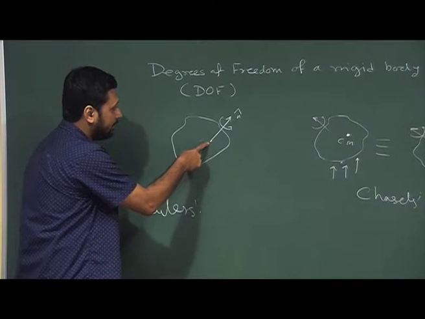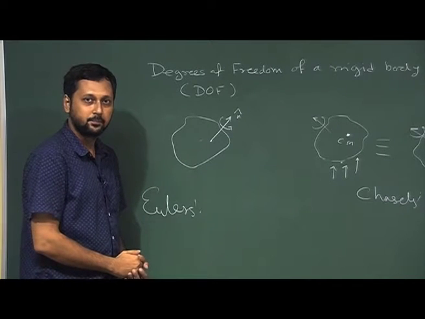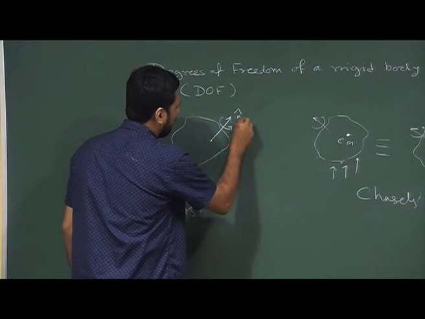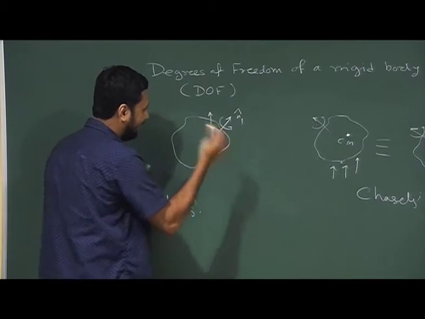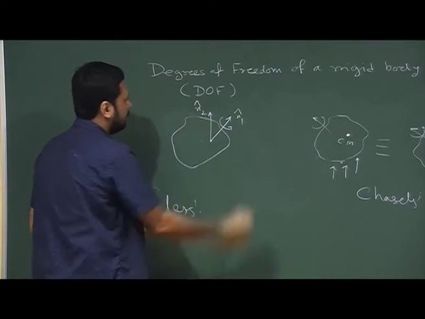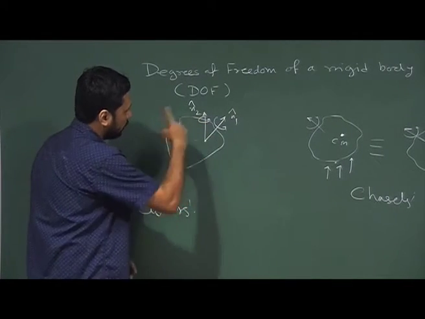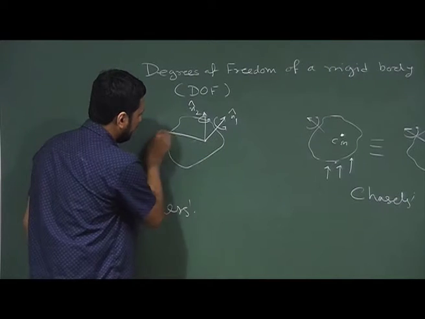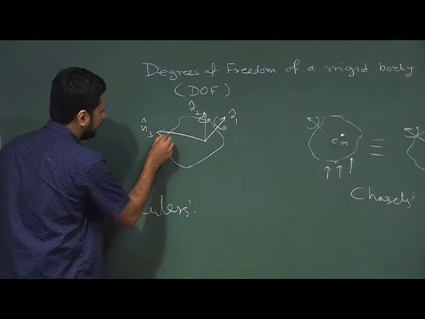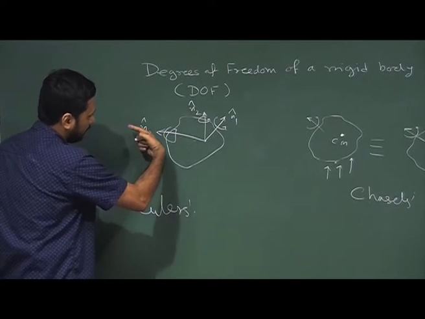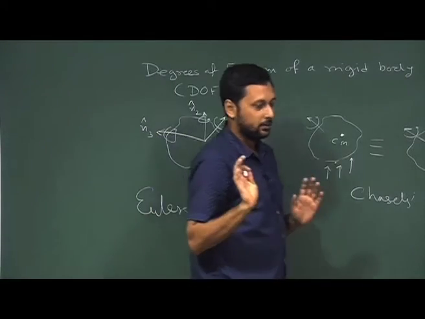Now, the direction of that axis can change the very next moment. What I mean to say is, let us say at time t1 this is the direction, and if the motion is totally haphazard, random, then in the very next moment we will have an axis in this particular direction, but the rotation will be around that axis. In any of the following moments, we can have an instantaneous axis of rotation pointing towards this direction, but still we will have a rotation around that. So, this is the statement of Euler's theorem.